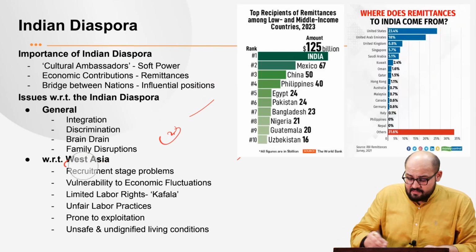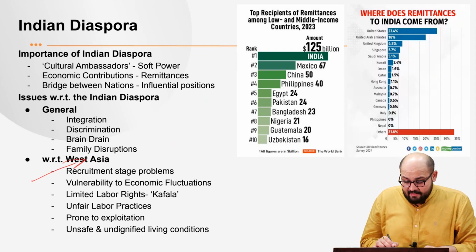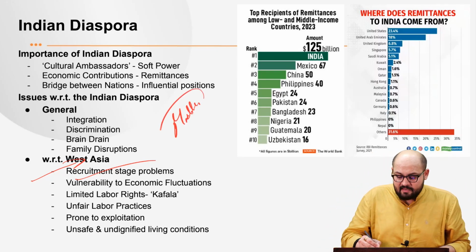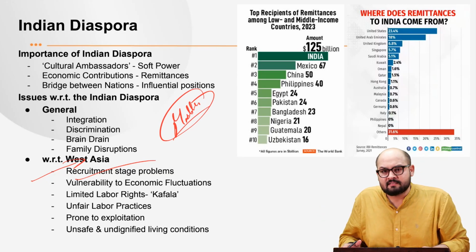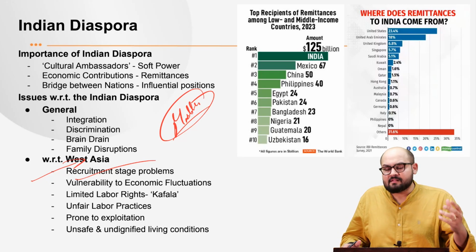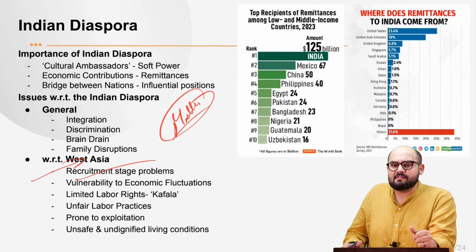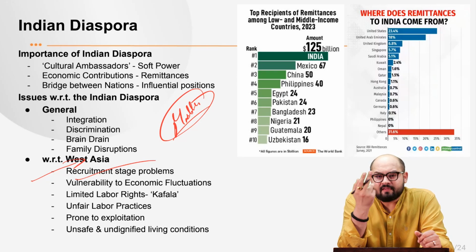If we talk about the issues with respect to these countries, the first is at the base level, that is, at the recruitment stage. We have many middlemen in India who dupe people from low economic status in the hope of giving better job opportunities in countries like those of West Asia. But sometimes they take the money through fraudulent means, and in the end these people are forced into some very bad professions. So you actually kill their hopes.